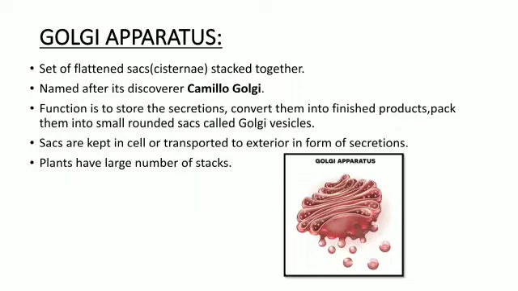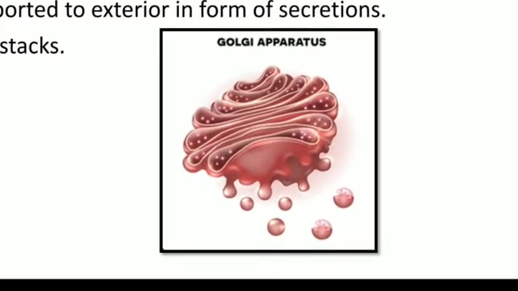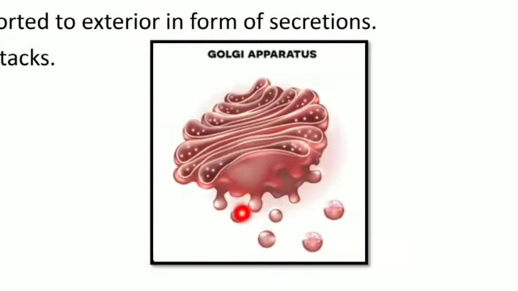The function of the Golgi apparatus is to store the secretions, convert them into finished products, and pack them into small rounded sacs called Golgi vesicles. What is meant by this? As you can clearly see in this picture, these are the vesicles present in the Golgi apparatus. The waste products secreted by the different organelles, clear dears, are stored by the Golgi apparatus, and then converted into these sacs, these vesicles.